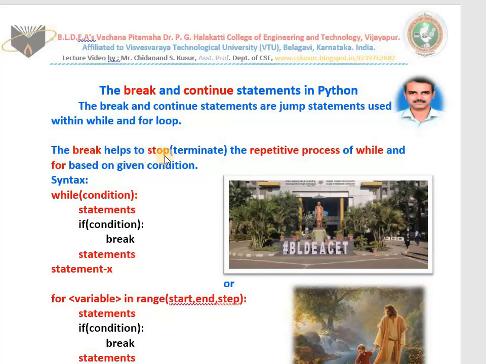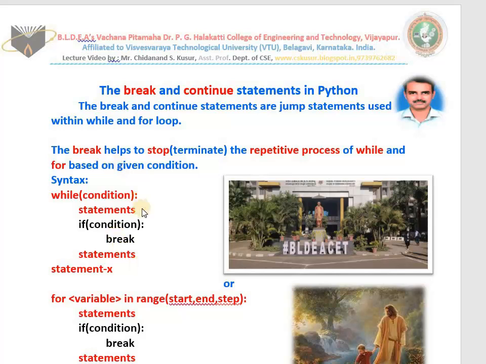The break helps to stop or terminate the repetitive process of while or for based on a certain condition. As we know already, while repeats, for also repeats. Sometimes we want to stop in between suddenly based on certain conditions, and that is possible by break. First see the syntax. This is the syntax of while: we write while, then the condition, then the statements to be repeated. Here: if condition colon break. Whenever this condition becomes true, break takes place. Suddenly we come out from the while. Usually we use break with an if condition. I hope you have understood.